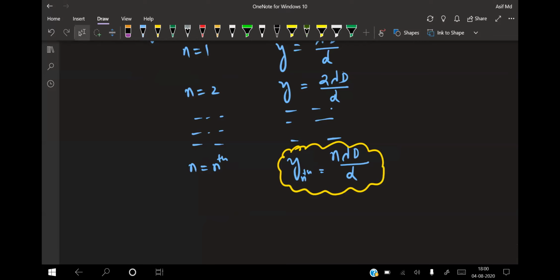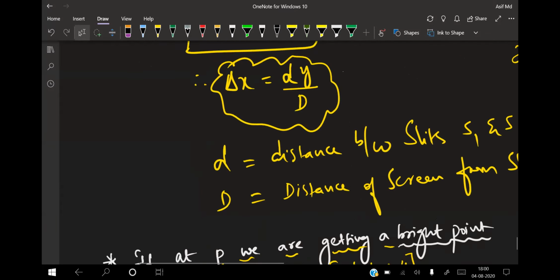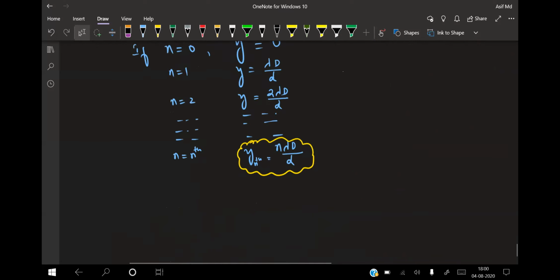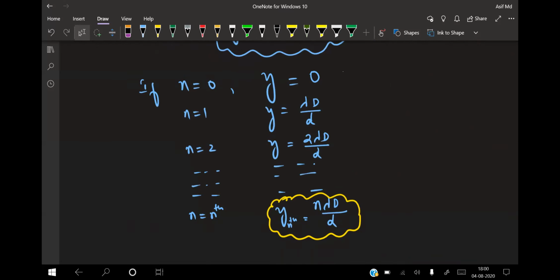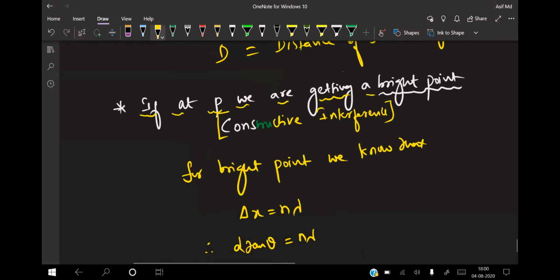So for the nth bright point or fringe, remember that if I take point P as a bright point, then the first bright fringe is formed at a distance from the central maxima. Then y is equal to lambda D by d, then 2 lambda, 3 lambda, 4 lambda, going on like that. So the nth bright fringe can be calculated by the formula y nth is equal to n into lambda into capital D by small d. Clear for everyone? Isn't it?